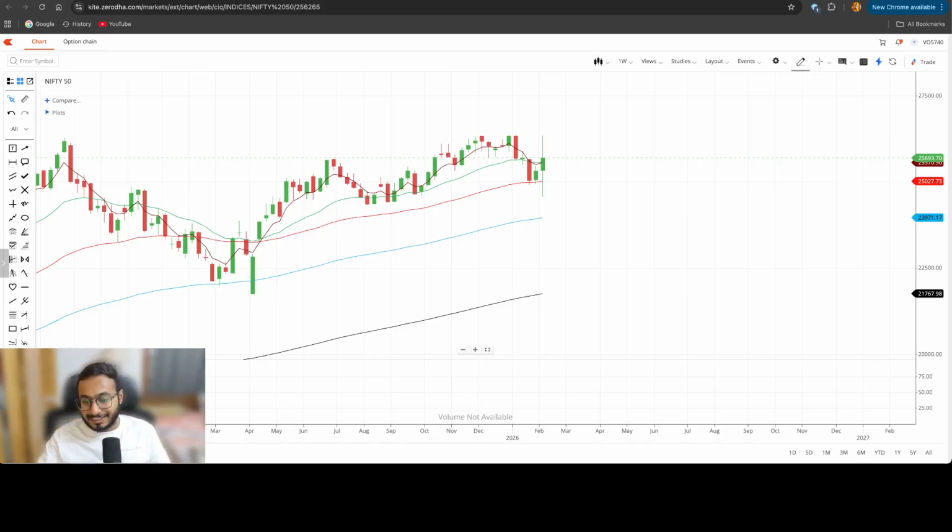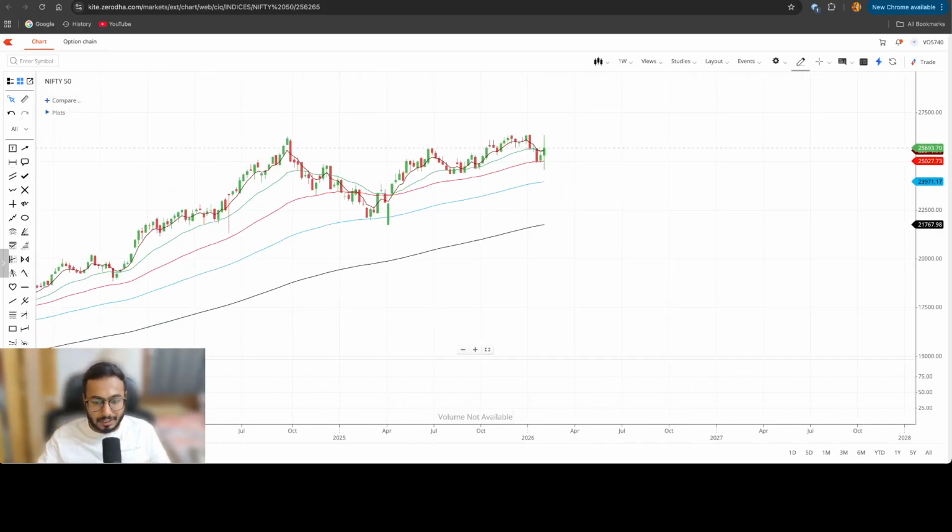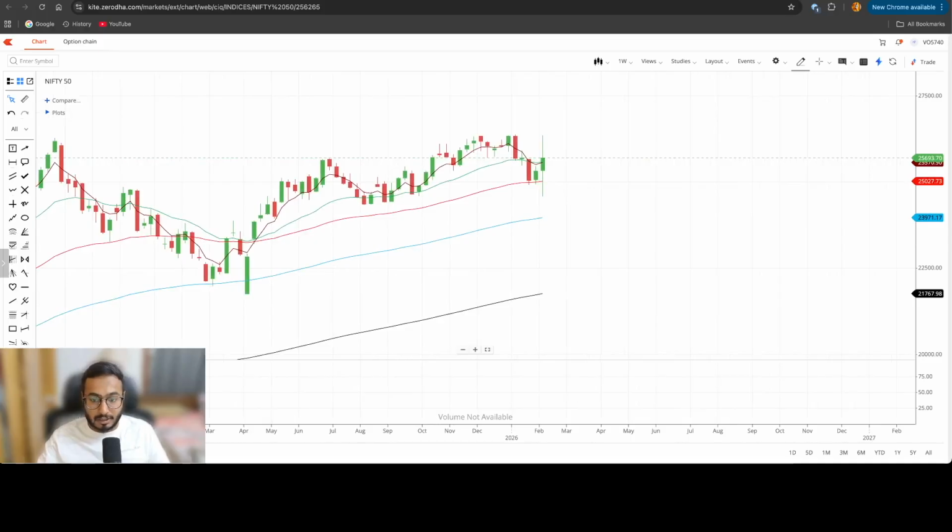All right, from a price action perspective, as of now, I am not seeing any negativity in the markets, because despite so much volatility, I'll make you see on the daily time frame. Despite so much volatility on the daily time frame, due to the budget, or due to the trade deal being signed, on Sunday, the budget day, we went down. But on Monday, the trade deal was signed and we opened after going down.